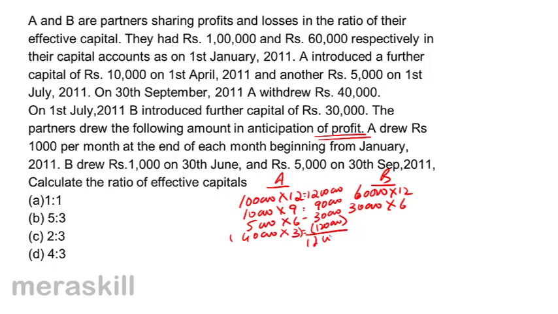That gives us 12 lakh. Here on the other hand, we have 60,000 into 12, that's 7,20,000, and 30,000 into 6, that's 1,80,000, that is equal to 9 lakh. 12 lakh, 9 lakh, ratio of effective capitals is 4:3. Therefore, correct answer is D.